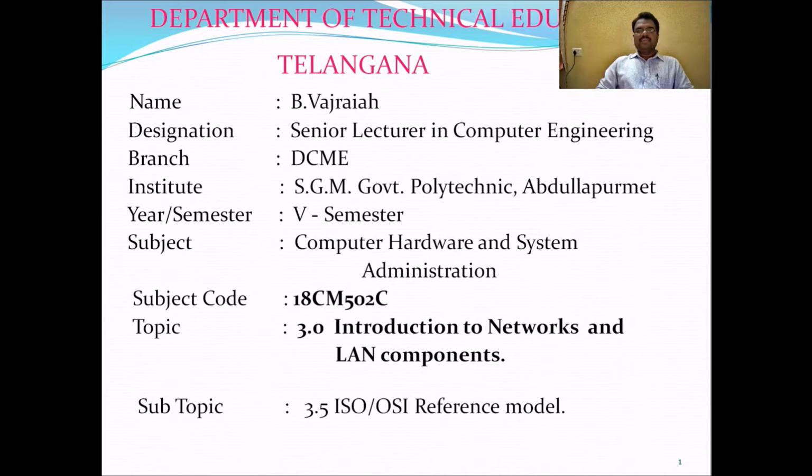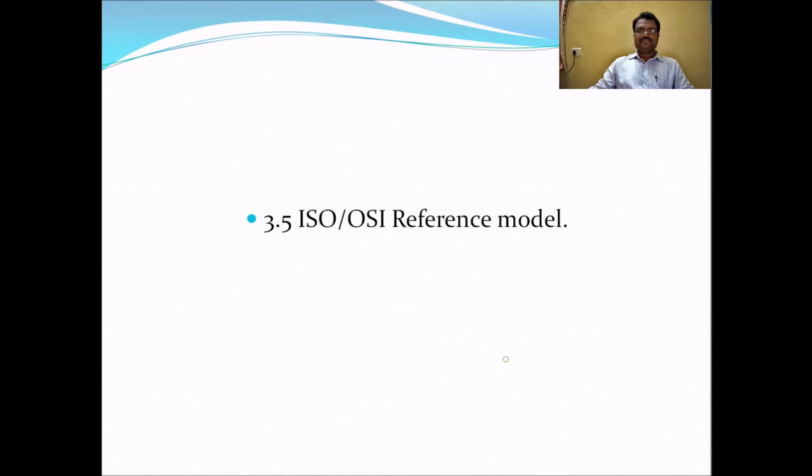In the last class we have seen various types of cables and connectors used in networking: twisted pair cable, coaxial cable, and fiber optic cables, and different connectors also. In this class we are going to see the ISO OSI reference model.